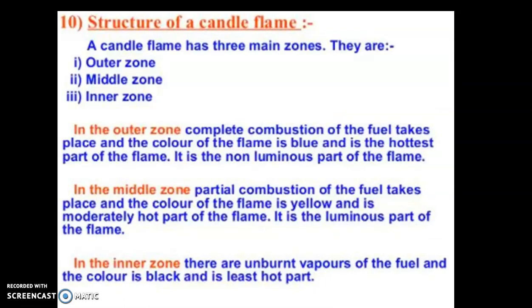The outer zone is called the non-luminous zone. In this zone, complete combustion of carbon particles present in the wax vapors takes place. Carbon dioxide gas and water vapor are formed during combustion. Since carbon dioxide gas does not impart any light to the flame, the zone is non-luminous. This is the hottest part of the flame and is accompanied by very little light, and the flame appears to be blue in color.